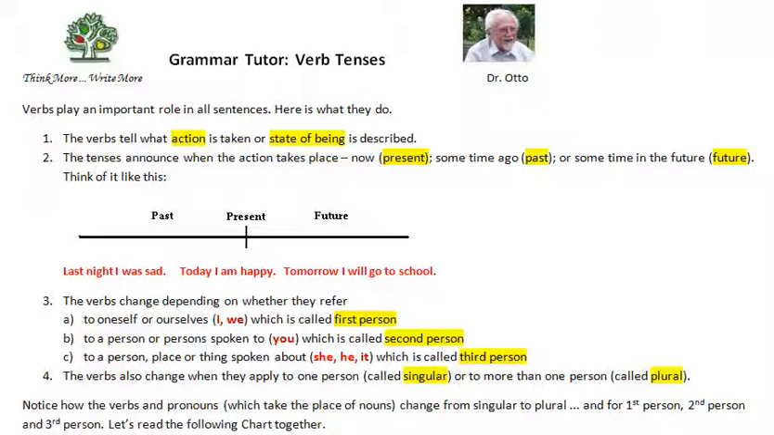Notice how the verbs and pronouns, which take the place of nouns, change from singular to plural, and for first person, second person, and third person. Let's read the following chart together.